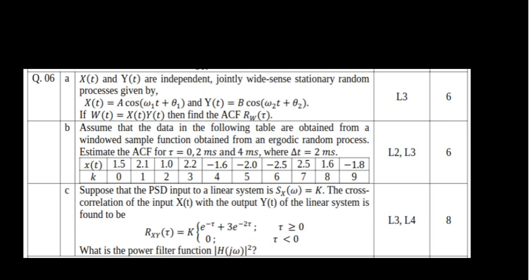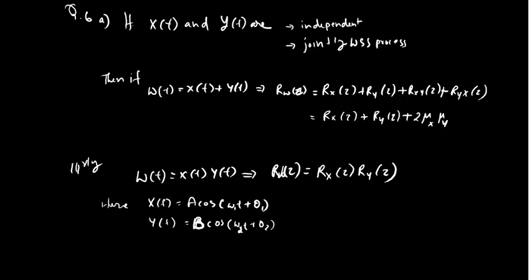So we'll see the first question, that is the autocorrelation function of w of t, which is a product of x of t and y of t. The theory behind this is, if x of t and y of t are independent as well as jointly WSS, wide sense stationary processes, then the sum of x of t and y of t will have the autocorrelation function as the autocorrelation of x, the autocorrelation of y, the cross correlation of x and y, and the cross correlation of y and x.